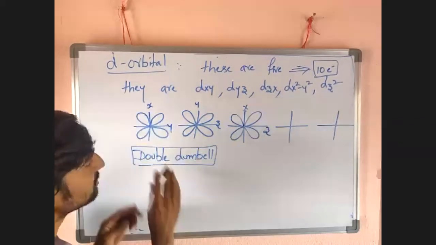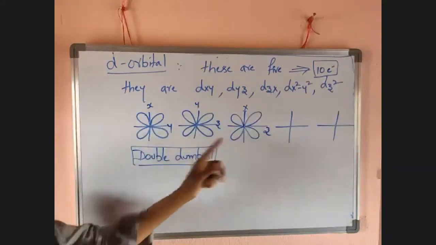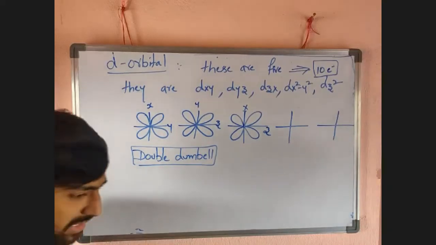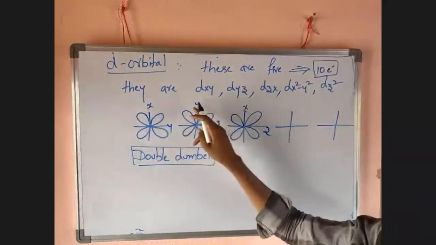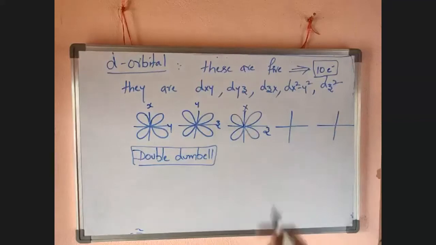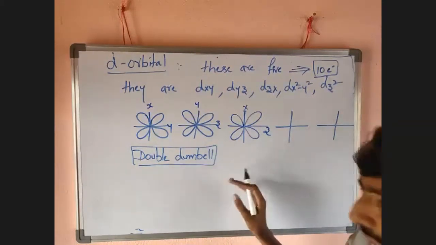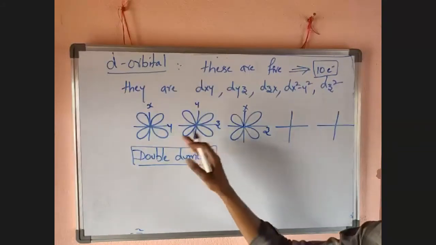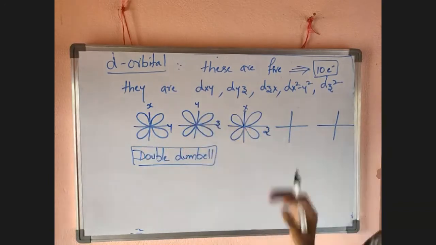Now, if you see these three orbitals, they all look the same, but their orientation is different. Means one of the orbitals lies in between xy, one in between yz, one in between xz. They look similar because all these orbitals lie in between the axes. You can see here these orbitals lie in between the axes, here also in between, here also in between axes.